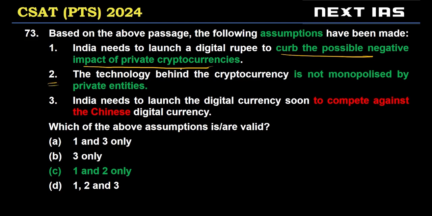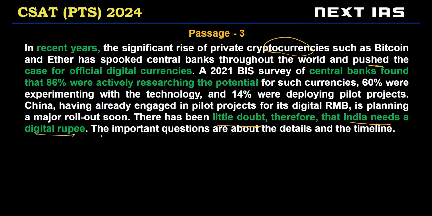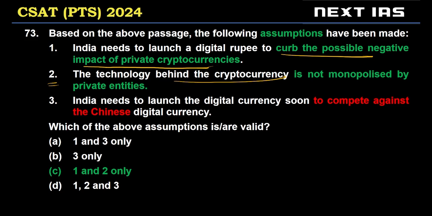Now, second statement, the technology behind cryptocurrency. According to the passage, 60% of the countries are experimenting with this technology, right? So the technology behind cryptocurrency is not monopolized by private entities. So this is correct because 60% of countries are trying it.